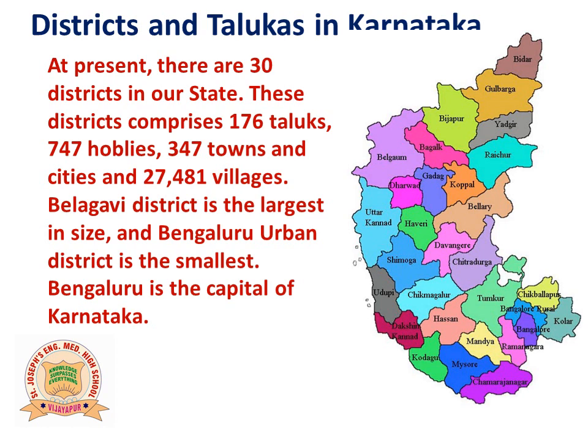Belagavi district is the largest in size and Bangalore urban district is the smallest. So the largest district in Karnataka is Belagavi. Earlier Belagavi was known as Belgaum, and the smallest district in terms of area is Bengaluru urban. Bengaluru is the capital of Karnataka.